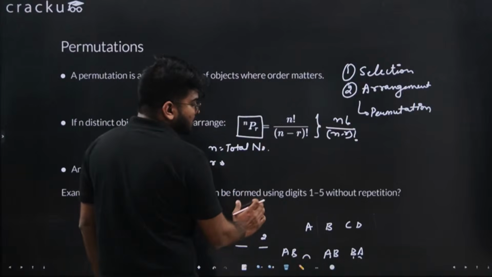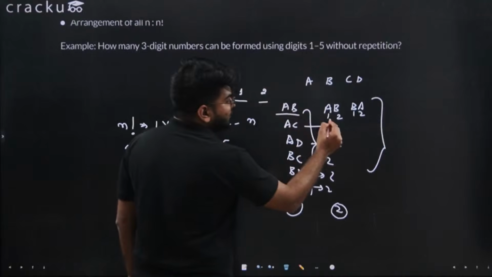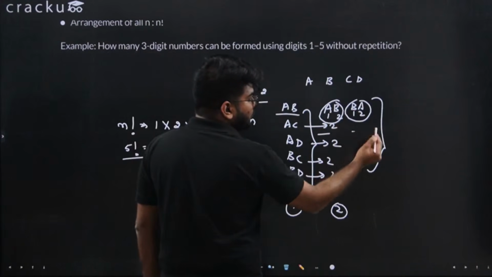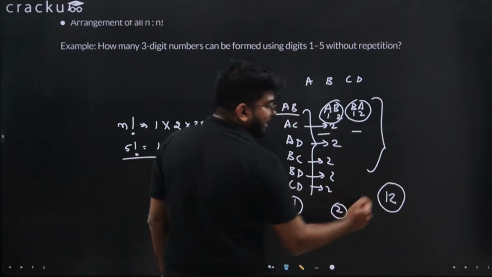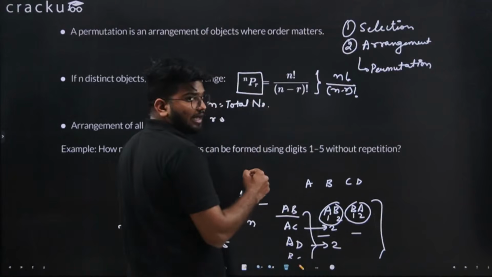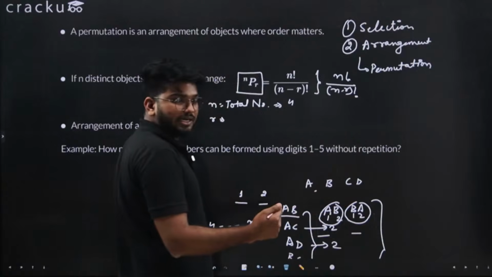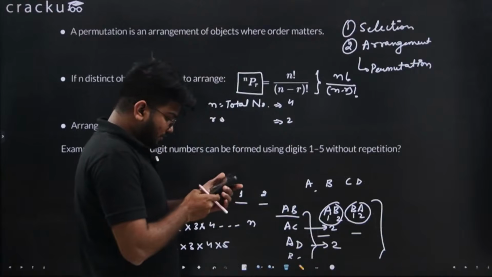For example, let's do this calculation using this. We noticed that for each there are 2 arrangements. So there are 2 for this, 2 for this. So in total we have 6 into 2, 12 arrangements. Let's try to do this here. We have n equal to 4 because we have 4 people, A, B, C, D, and r is equal to 2. We want to arrange them in 2 ways.